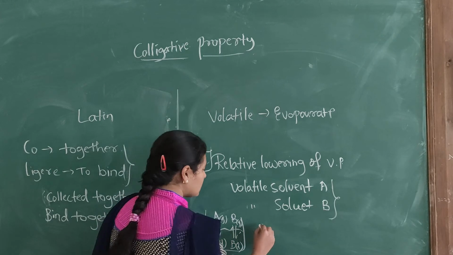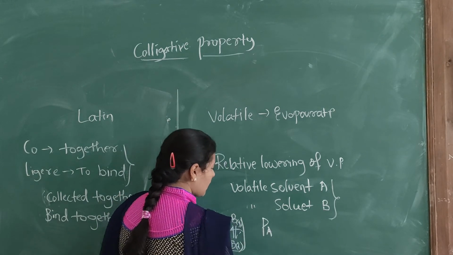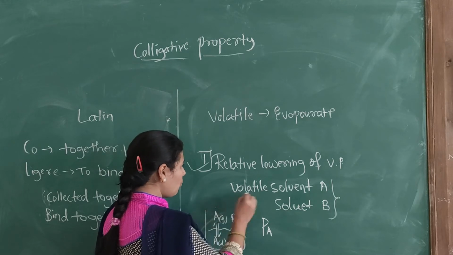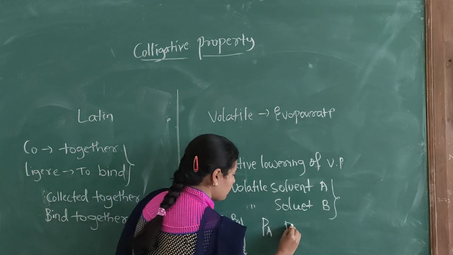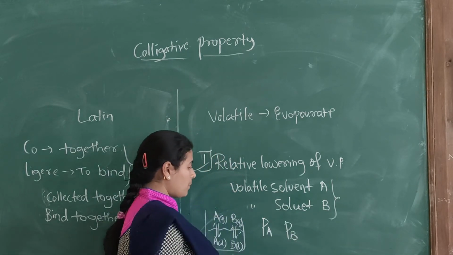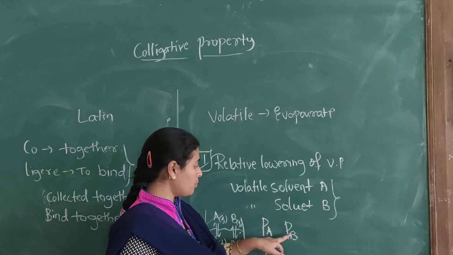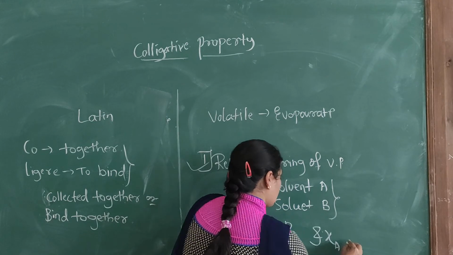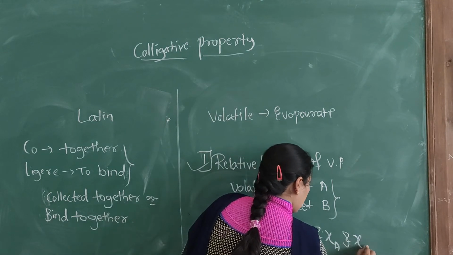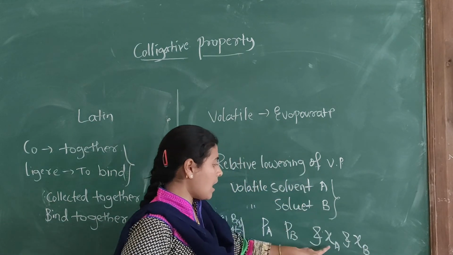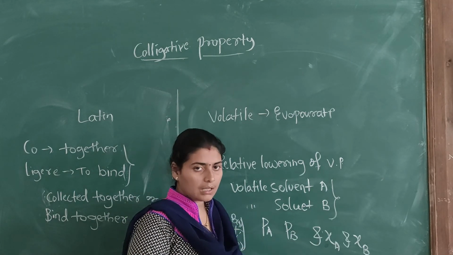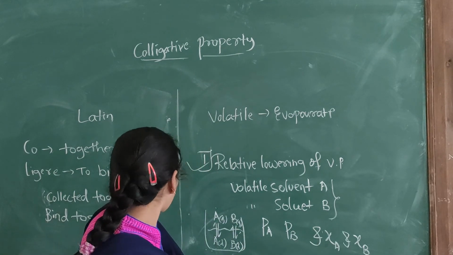Now let us consider PA be the vapor pressure of the volatile solvent A and PB be the vapor pressure of the volatile solute B. Then chi A and chi B are the mole fractions of the components A and B respectively.